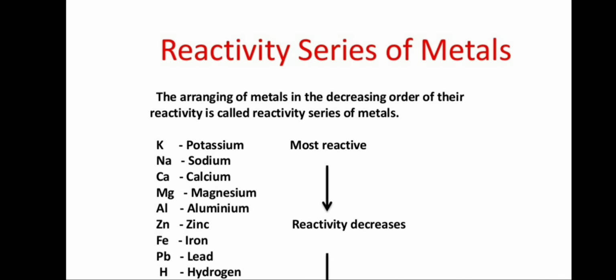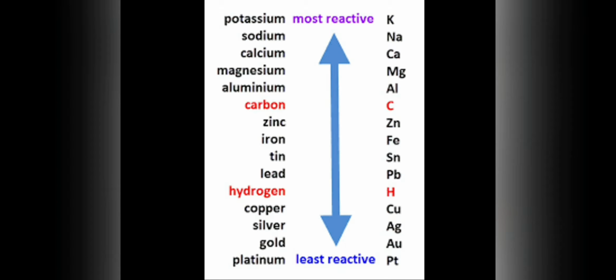Okay, children, you have to study this table in the correct order, and I will give you a clue to remember these metals in the correct order. Which is the most reactive metal? Potassium. Which is the least reactive metal? That is platinum. The symbol of platinum is Pt, capital P and small t. Platinum is the least reactive metal and potassium is the most reactive metal.